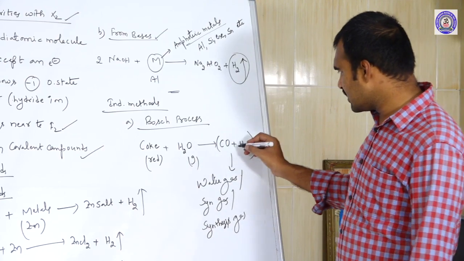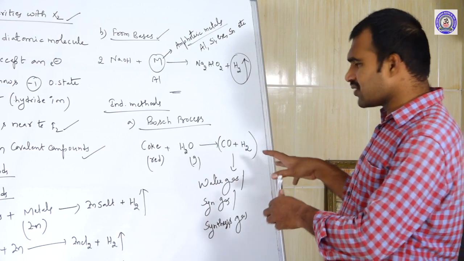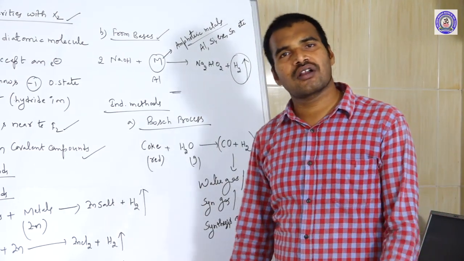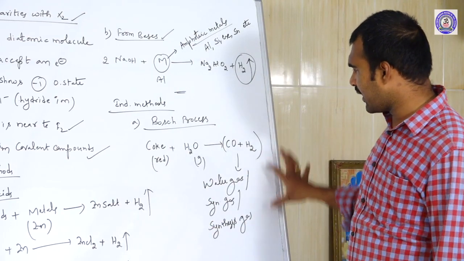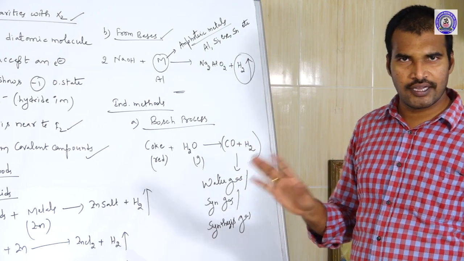In this mixture, hydrogen is one of the gases. So if you separate the CO gas from this mixture, the remaining gas is hydrogen gas. Like this we can prepare hydrogen. This process we call the Bosch process.